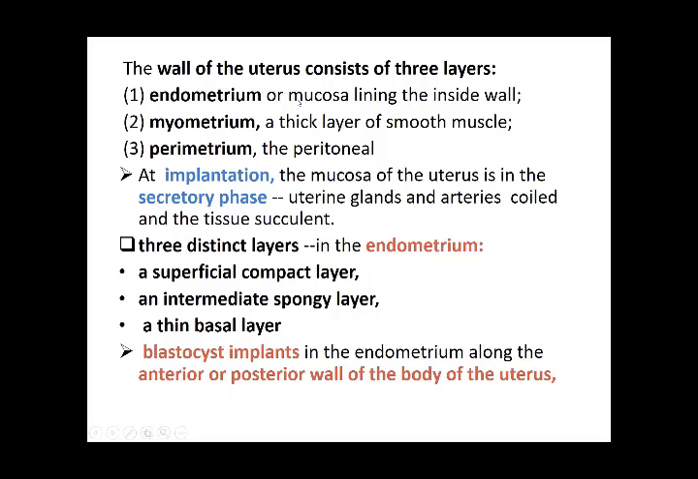The uterus wall, as I told you, has endometrium, myometrium and perimetrium. At implantation, the mucosa is in the secretory phase. The arteries are coiled and the tissue is succulent, that is, full of edema. The 3 distinct layers in the endometrium are compact, intermediate spongy, and basal layer. The blastocyst is going to implant in the endometrium along the anterior or the posterior wall of the body of the uterus. At this stage the zygote is given the name blastocyst because we have formed the blastocystic cavity.